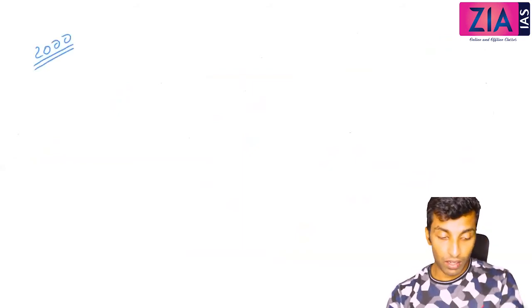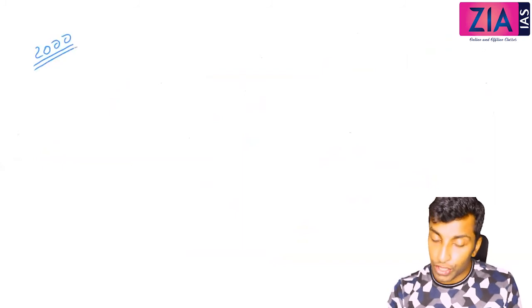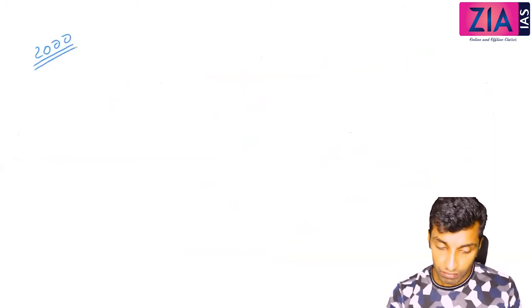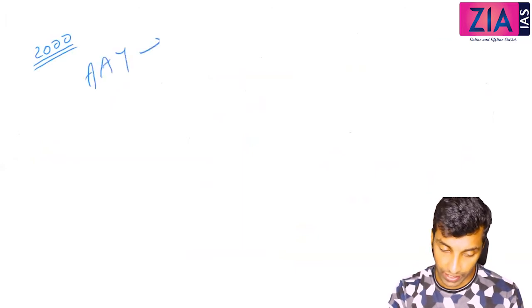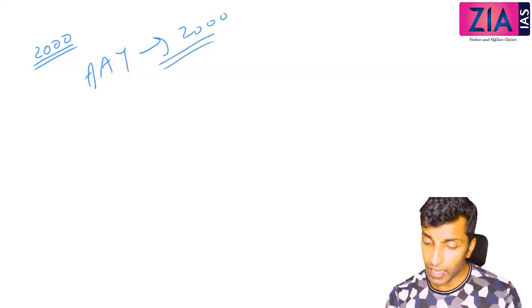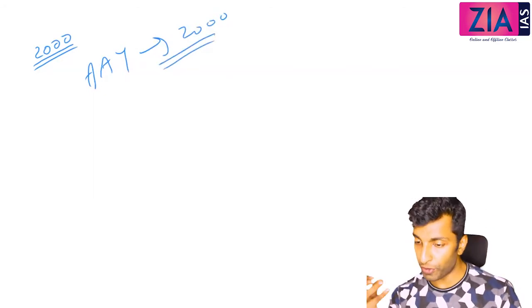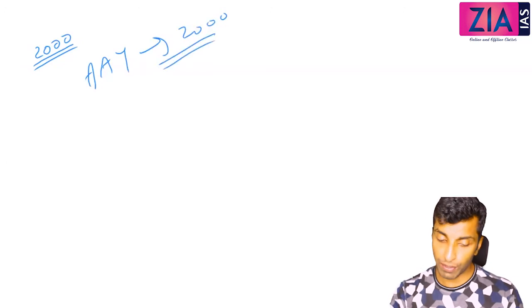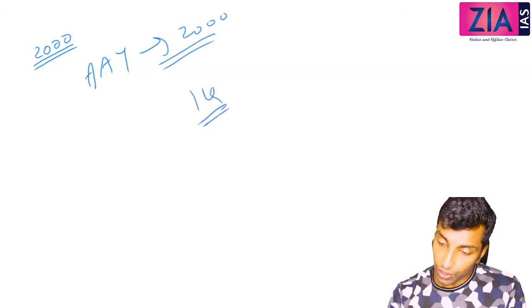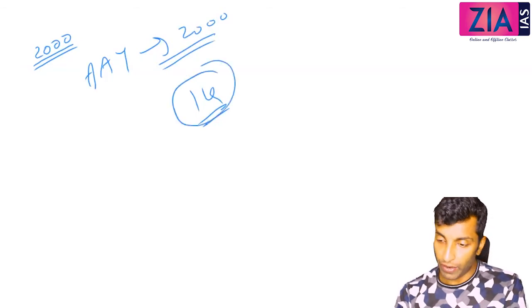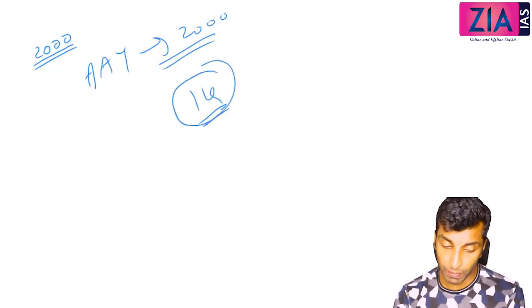Now, you can write, in 2000 one more division was created. There is a third division, that is Antyodaya household. Like Antyodaya Anna Yojana. Antyodaya Anna Yojana was initiated in 2000. So Antyodaya households was created. Under the scheme, the poorest of the poor, even from the BPL itself, 1 crore households are identified. So 1 crore households are identified from the BPL who are the poorest of the poor.